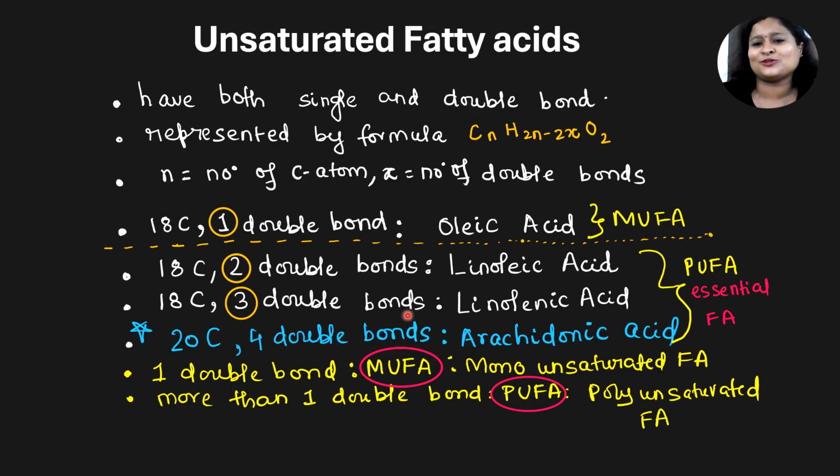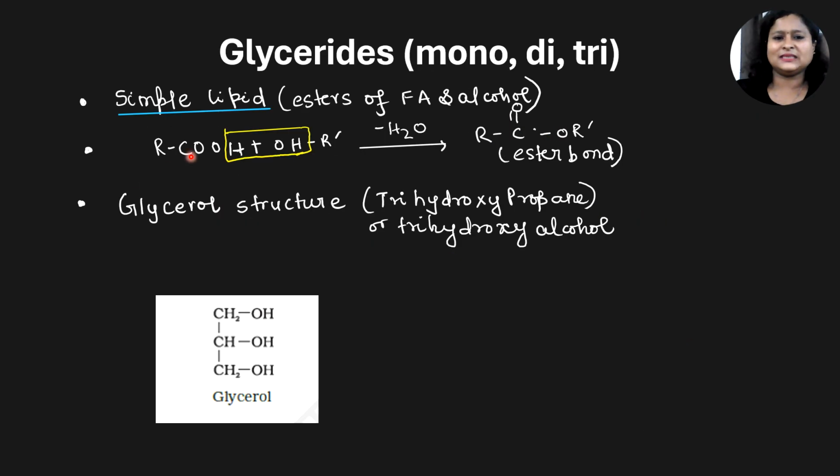And that is also an example of PUFA, or polyunsaturated fatty acids. Right? So the examples and names of all the saturated and unsaturated fatty acids are very important. I hope this is clear. Okay, I hope now fatty acids are clear for you guys.